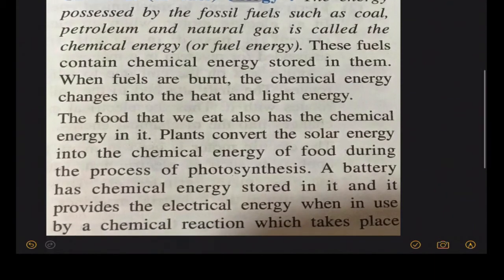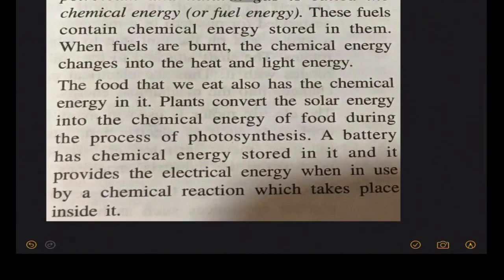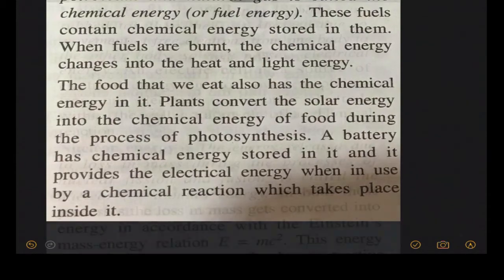A battery has chemical energy stored in it and it provides electrical energy when in use, by a chemical reaction which takes place inside it. They are speaking about a battery. A battery has chemical energy stored in it because it has acids and other chemicals. So definitely it will have chemical energy. And whenever that battery is put to use, we are actually obtaining electrical energy from it. So here also there is energy conversion from chemical energy to electrical energy.